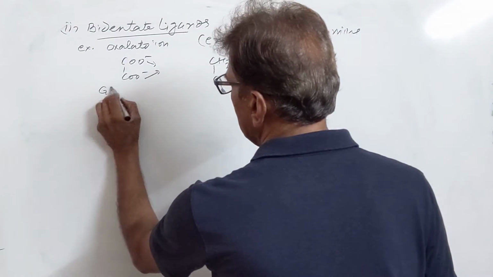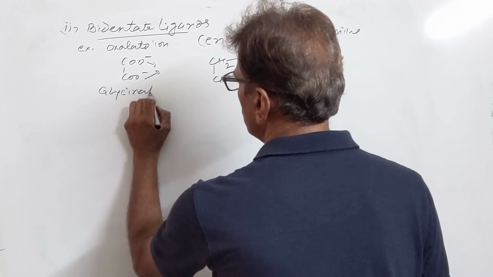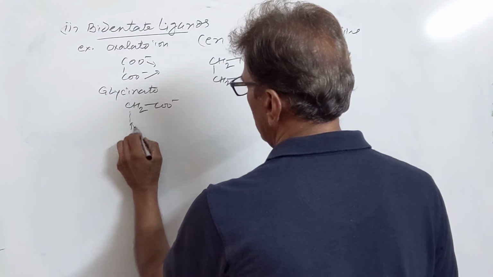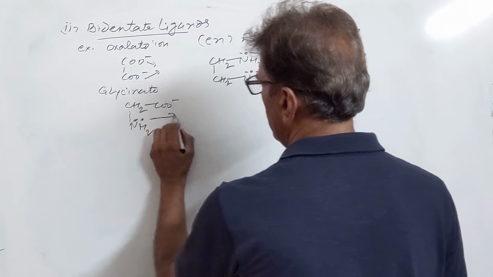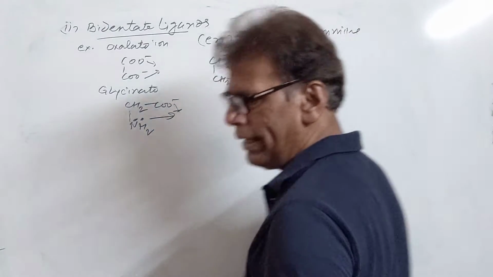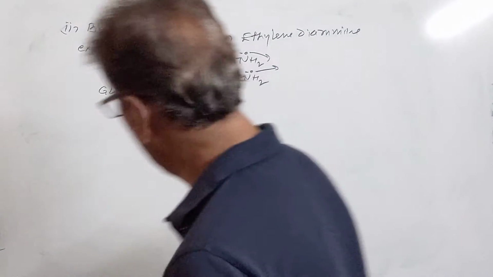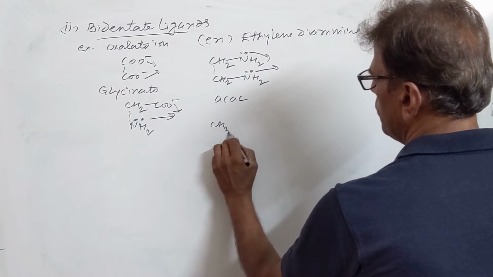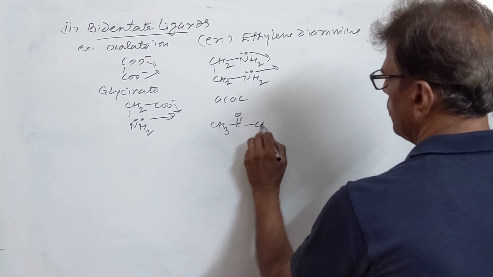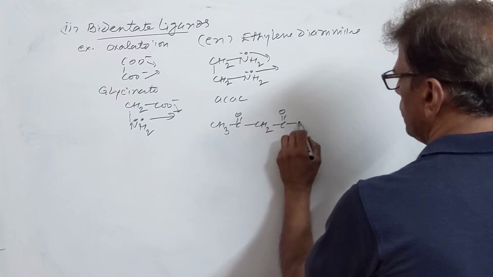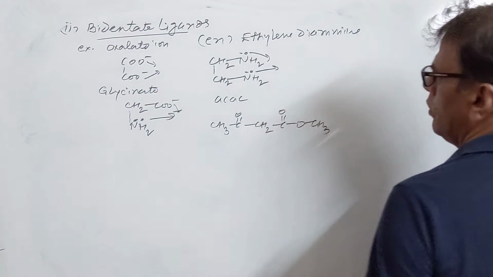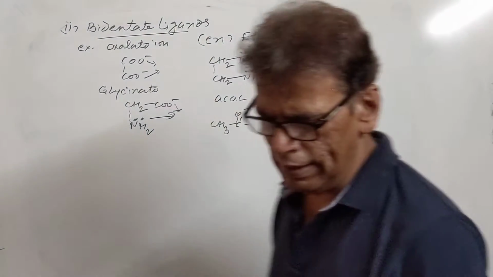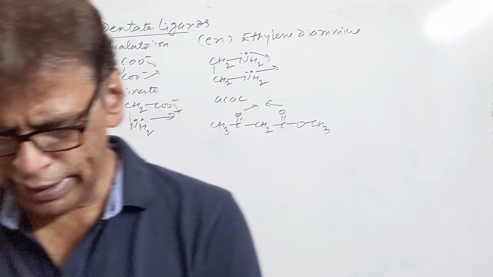Then we have glycinato. CH2 COO negative, NH2 having lone pair. These are bidentate ligands. Then we have acetyl acetonato. It can bind metal from these two oxygen. This is also a bidentate ligand. Glycinato is a bidentate ligand.